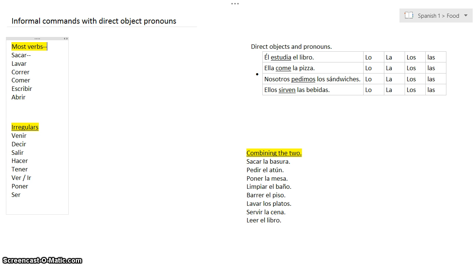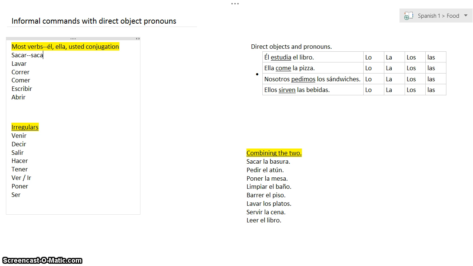Well, for most verbs, the informal command is the same as the he, she conjugation. Él, ella, usted. So él, ella, usted is our shorthand here. So we're going to take a look at these verbs really quickly, and you're going to tell me what the he, she conjugation is. And when you do that, you're basically telling me how to do the command also. So the he, she conjugation, él, ella, usted conjugation for sacar, ¿qué es? Él, ella, usted, saca. Okay? That's the command. Instead of saying él, ella, usted, saca, now you're saying tú, saca. Not as a conjugation, but rather as a command.